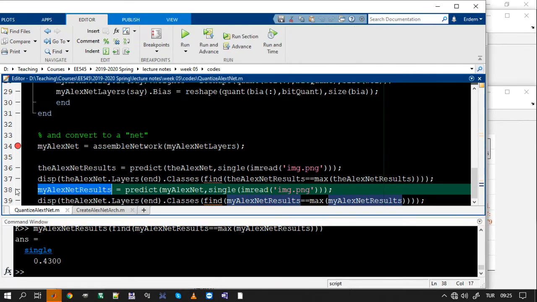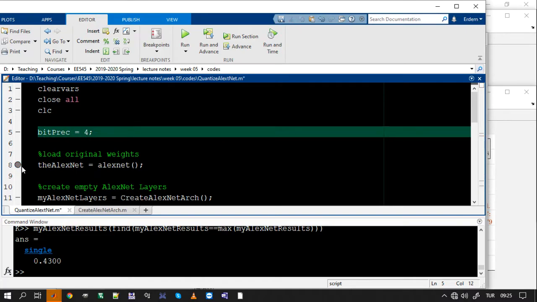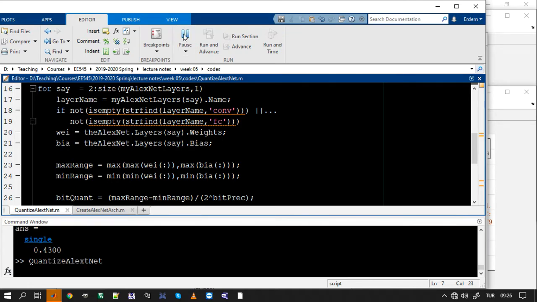I'm going to repeat the same experiment once again with a lower precision, guys. I'm going to make the precision low. Okay, let's run it and see how it acts. And it changed, guys. It says bearskin. Not a bad choice, but we've lost.